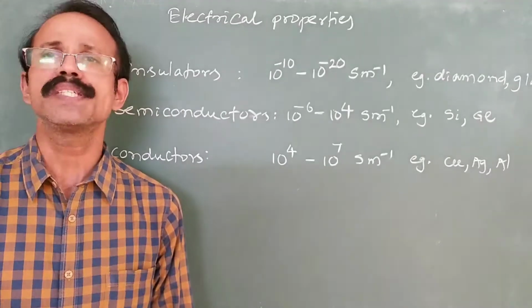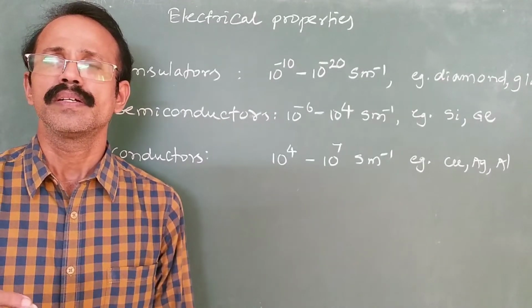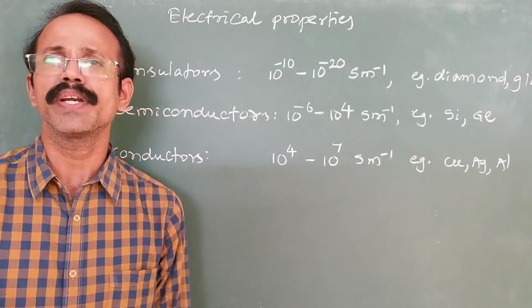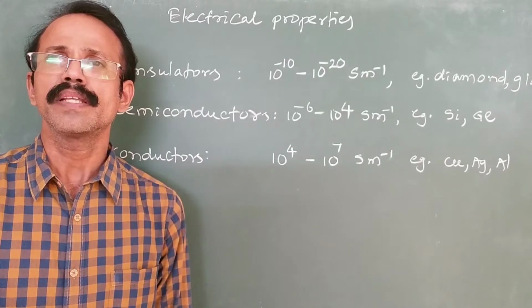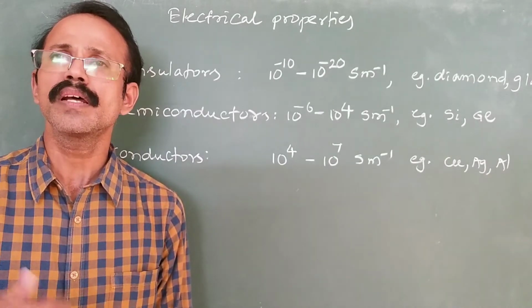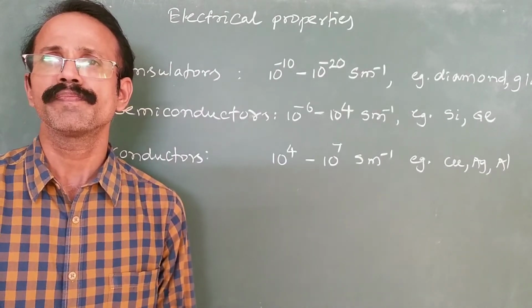And coming to the second category, they are semiconductors. Semiconductors have a low conductivity. Neither are they non-conductors like the insulators, nor are they good conductors like metallic conductors.